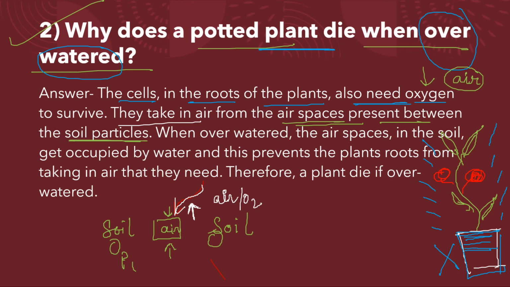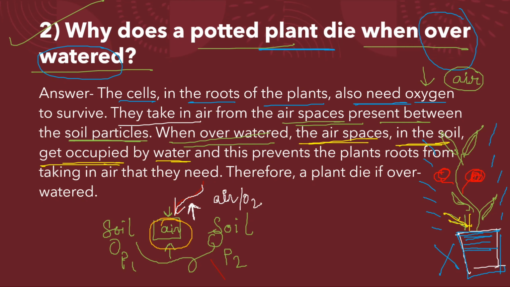This is particle number 1, this is particle number 2. In between the soil particles the air is trapped and present. When overwatered, when you put lots of water in this plant, then what happens? The air spaces present in the soil get occupied by water. So these air spaces are filled up with water, because the soil is containing lots of water. So there is no air, and it is filled up with water.